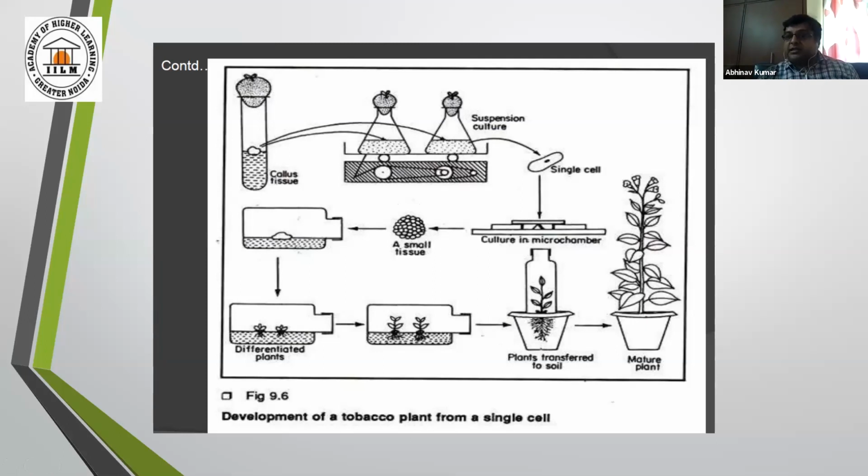And that single cell then converts into a tiny tissue, and that tissue can be grown again in a specialized chamber supplemented with media and other growth regulators. And here the mature plant will come. This is a diagram. This is the process through which a single cell can be obtained and the mature plant can be grown with the help of this single cell.